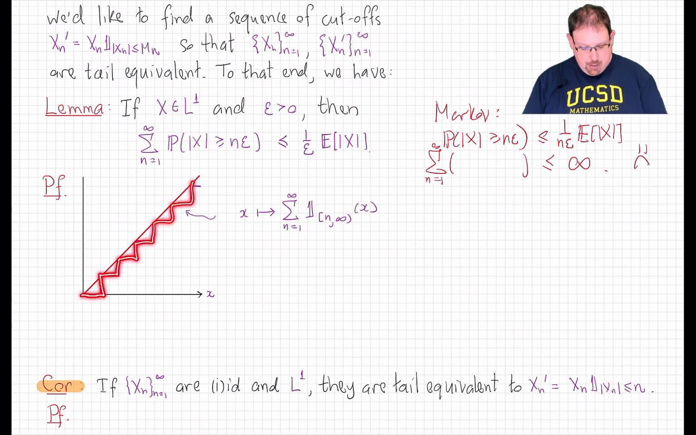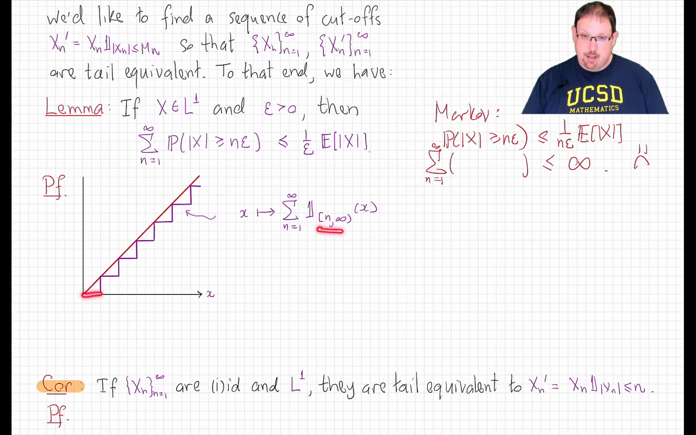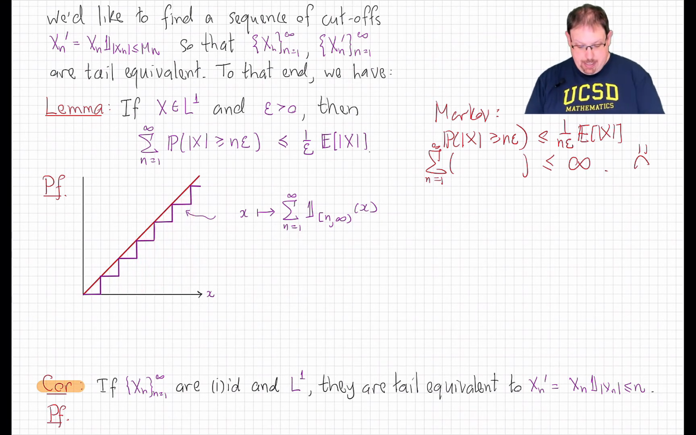This is the function that takes x to the following sum, the sum of the indicator of the interval from n up to infinity at x. In other words, if x is less than 1, this is the sum of no terms. If x is between 1 and 2, it's the sum of this one term. If x is between 2 and 3, it's the sum of these two terms, and so on up this staircase. Now from the picture, it's clear that this function is less than or equal to x for all positive x.